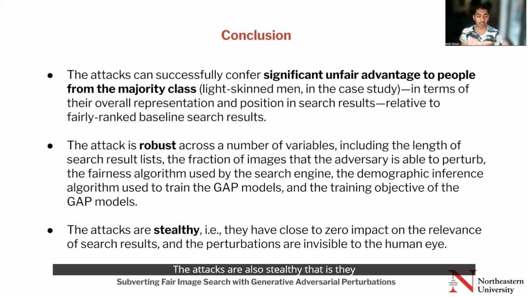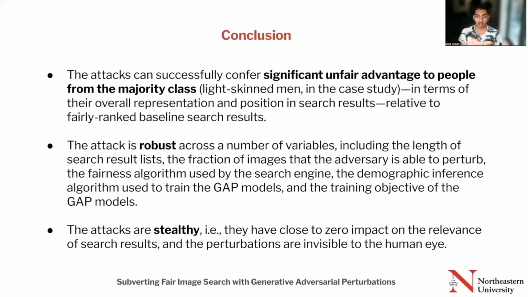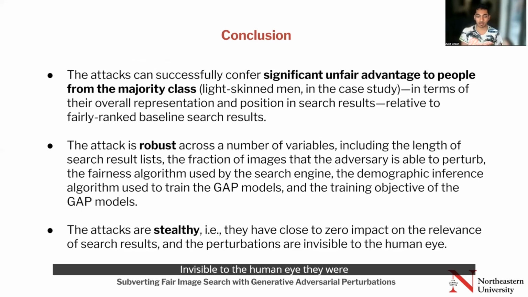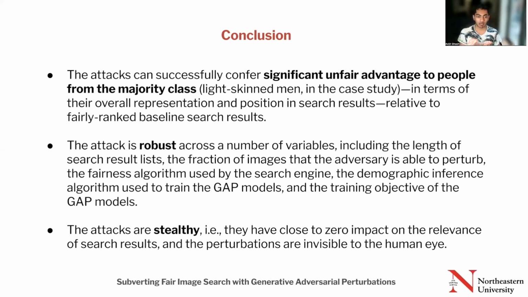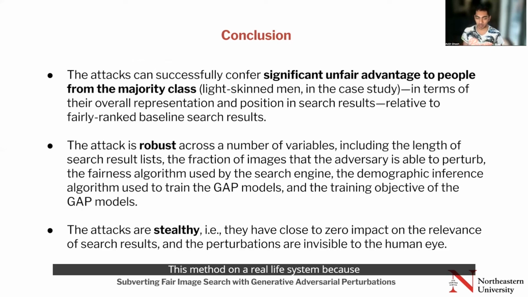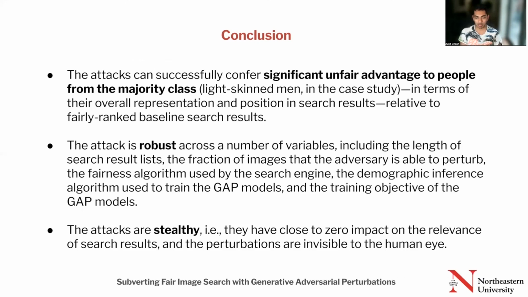The attacks are also stealthy. That is, they have very close to zero impact on the search quality. The search results remained relevant, and because the pixel perturbations are invisible to the human eye, it's very hard for a human being to catch that this sort of attack was happening. We obviously did not test this method on a real life system because we don't have access to a real life stack of either LinkedIn or Shopify or Google, but we think that this might be possible.